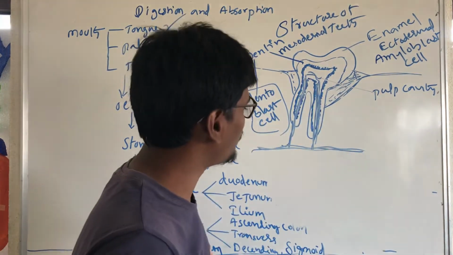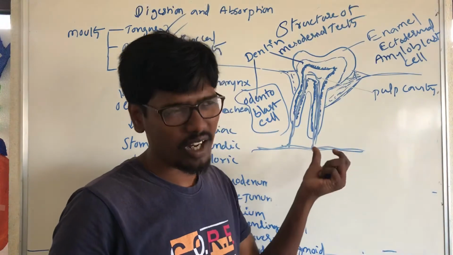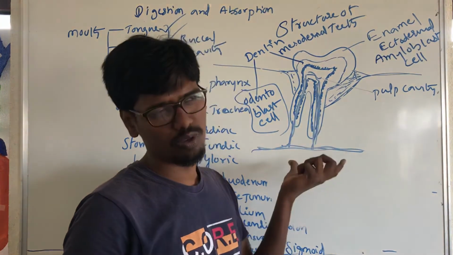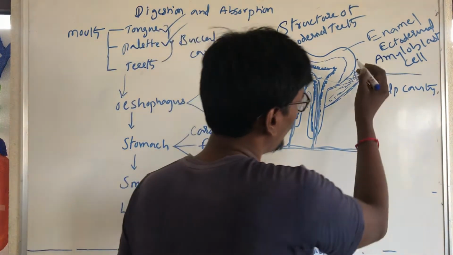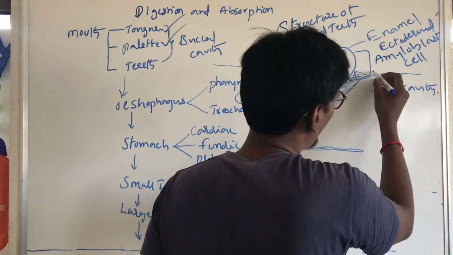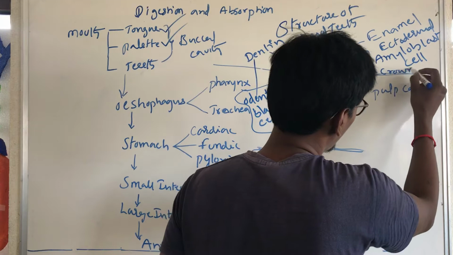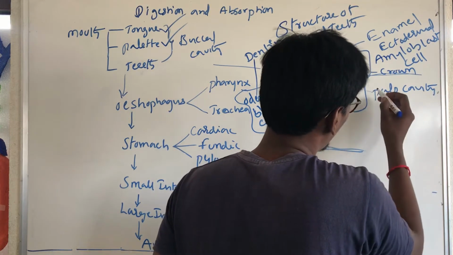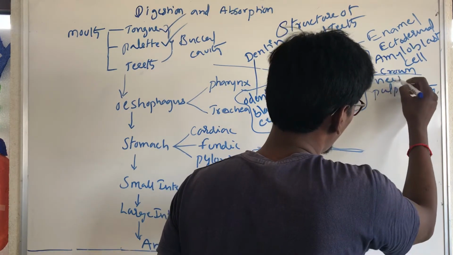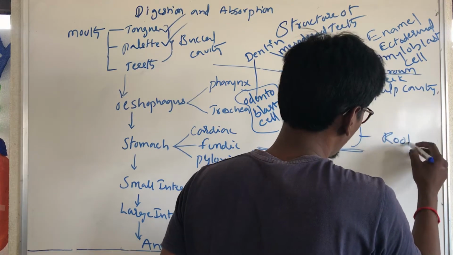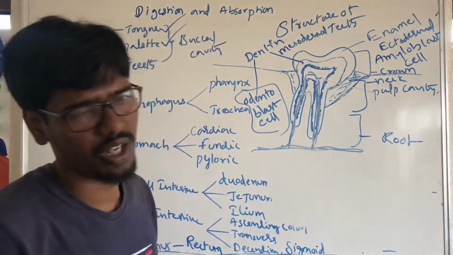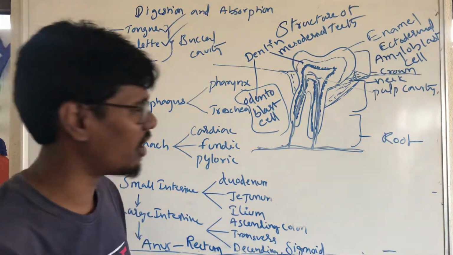Next, how is the tooth fixed or attached in the jawbone? This is called the crown region, this is the neck region, and this is the root region.